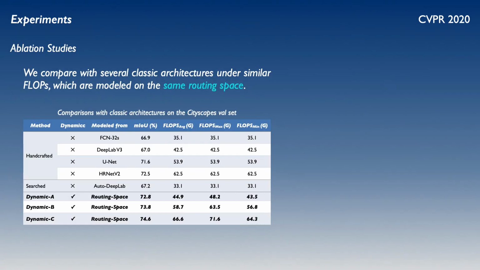Then we compare with several classic architectures under similar flops and the same training settings, which are modeled using the proposed routing space. As can be seen from the table, compared with handcrafted or searched architectures, the proposed dynamic routing achieves much better performance with similar resource cost.